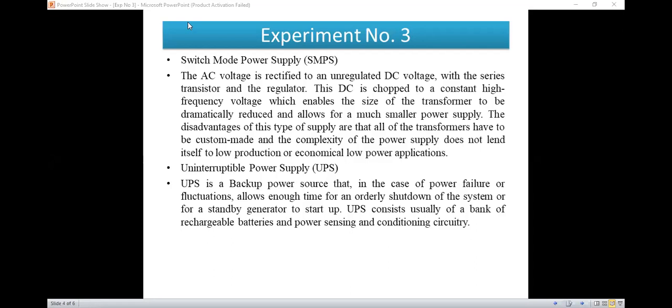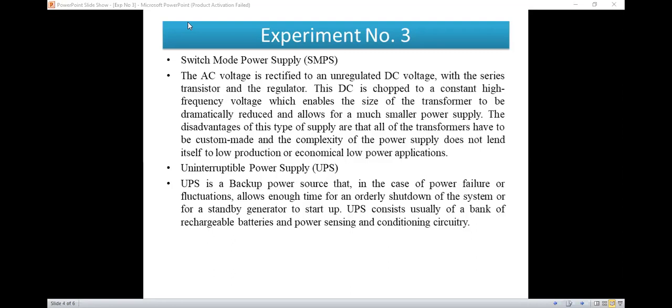Now, it is also called a standby generator to start up, which again will provide a backup. UPS usually consists of a bank of rechargeable batteries. So in a UPS there is a bank of multiple rechargeable batteries, and we make one bank of those batteries and then provide backup to the system, along with the power sensing and conditioning circuitry.